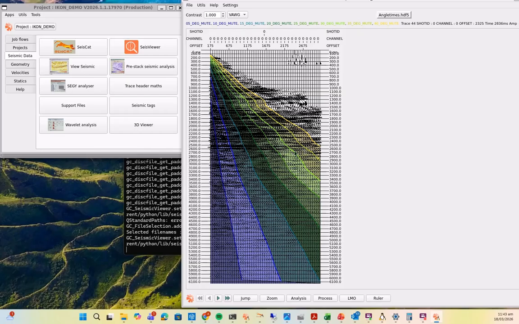So you can see that we can produce this nice display showing the angle mutes and then the different corridors that angle is preserving. So when you're selecting your near, mid, far angle ranges you want to apply to the data, it's relatively easy to get an idea of what additional information we're preserving on the near, mids and fars as we go across the gather.